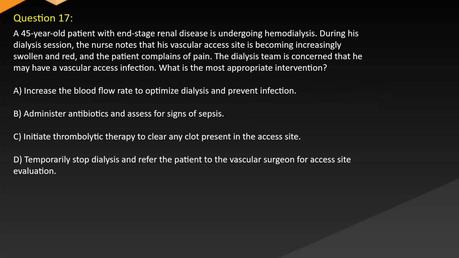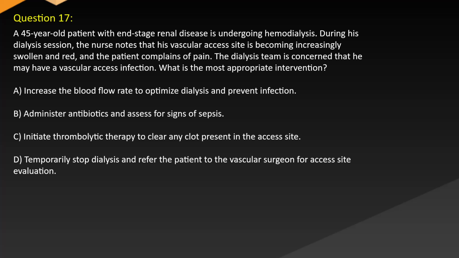Question 17. A 45-year-old patient with end-stage renal disease is undergoing hemodialysis. During his dialysis session, the nurse notes that his vascular access site is becoming increasingly swollen and red, and the patient complains of pain. The dialysis team is concerned that he may have a vascular access infection. What is the most appropriate intervention?